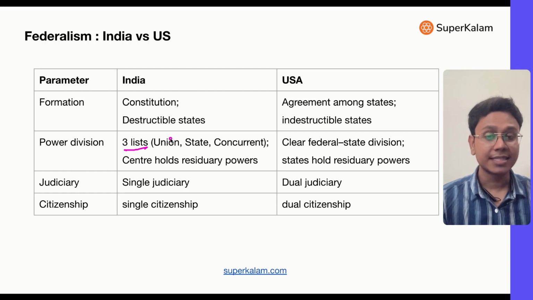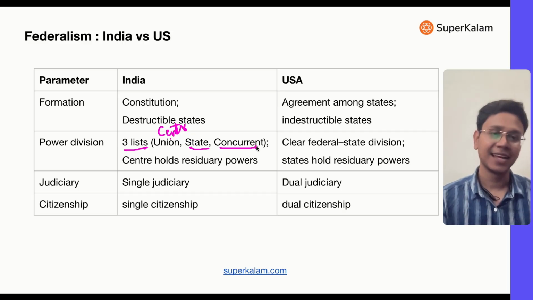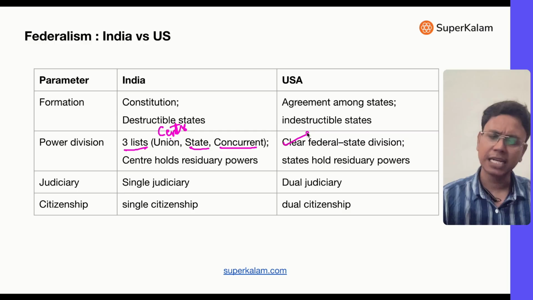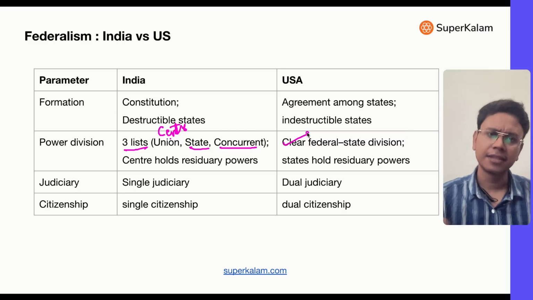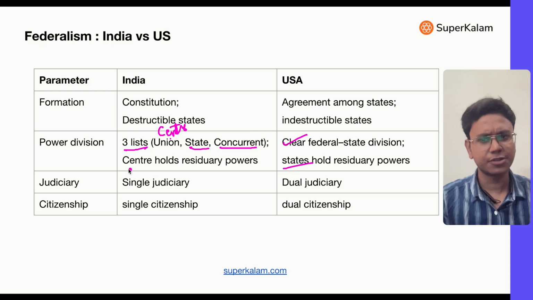And the center makes laws on union subjects, states make laws on state subjects, and both union and state make laws on concurrent subjects. But in USA, there is a very clear division between federal and state, between state and center. There is no concept of concurrent. All the residuary elements, all the elements which are not listed in any list, are legislated by states. But in India, these residuary powers are